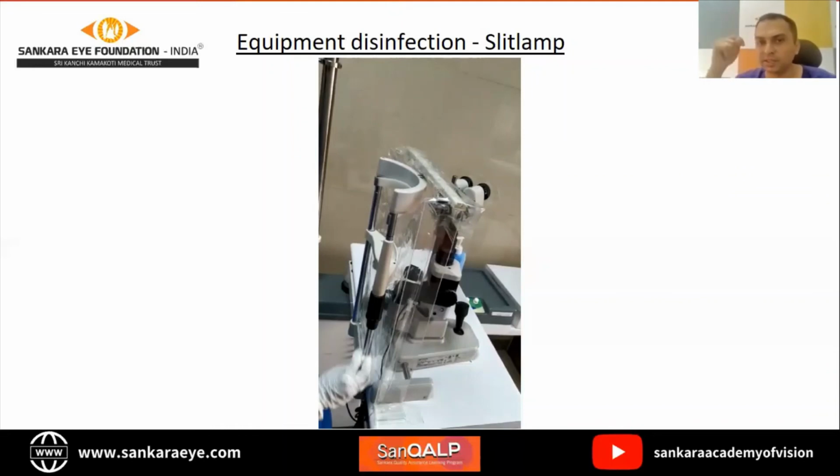Additionally, you see that there is one additional protective assembly of a plastic sheet that we've placed on the slit lamp. In case you have any such assembly on your slit lamp, that also has to be cleaned, inside towards the doctor's side as well as the patient's side. So just cleaning the slit lamp and totally becoming oblivious of this sheet is pointless. You need to clean that protective assembly as well.